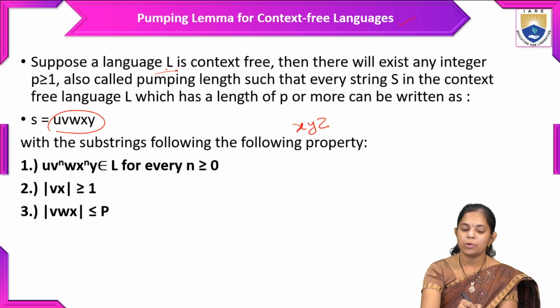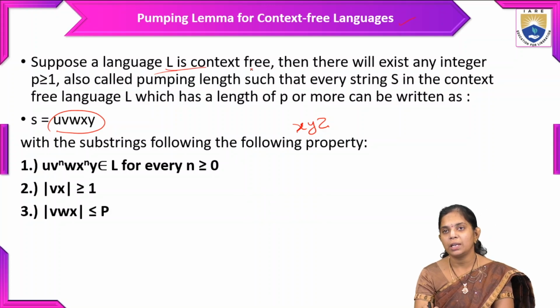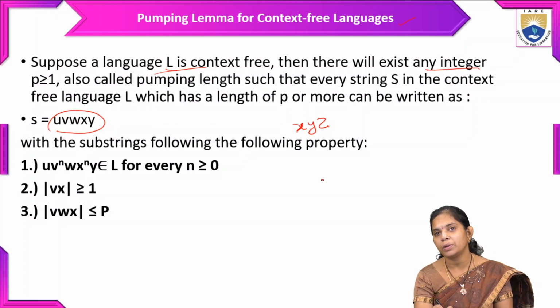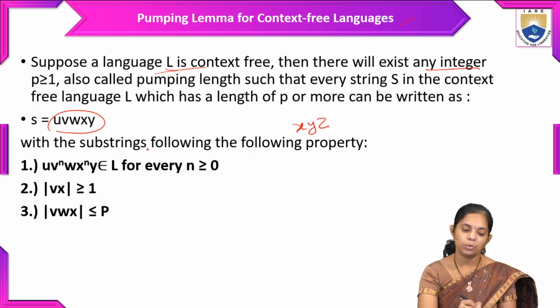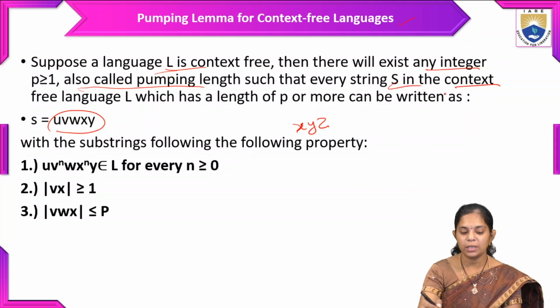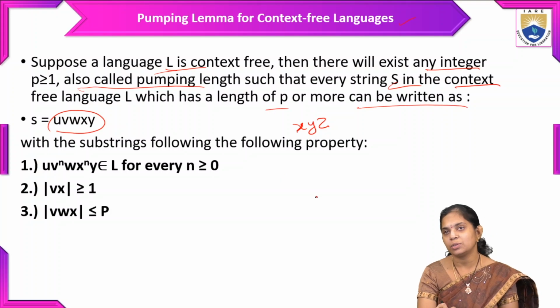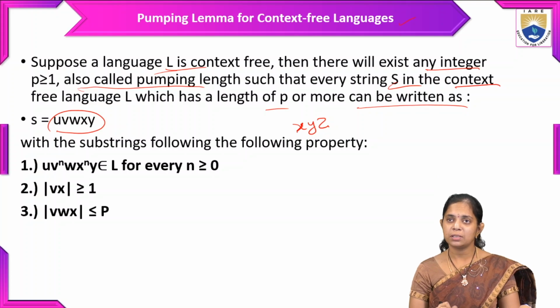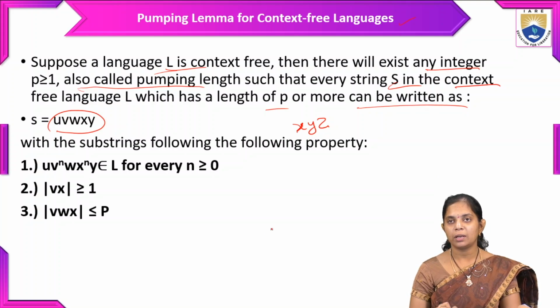So here the language we take as input is a context free language, then there exists an integer p greater than or equal to 1, also called the pumping length, such that every string s in the context free language with length p or more can be written as follows. The same concept applies while choosing the string from the language: the length of s is greater than or equal to p.